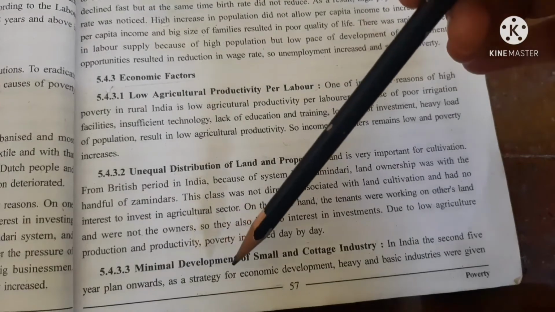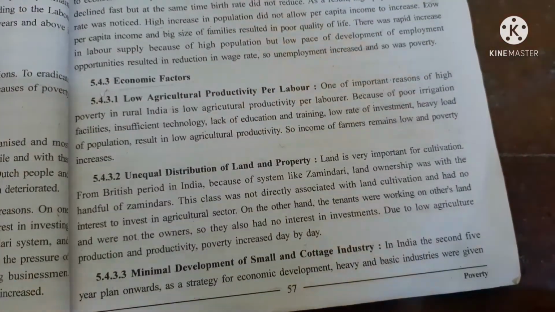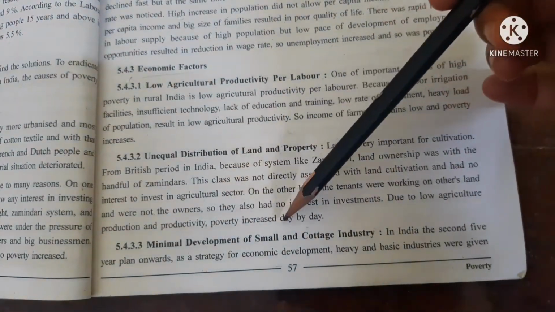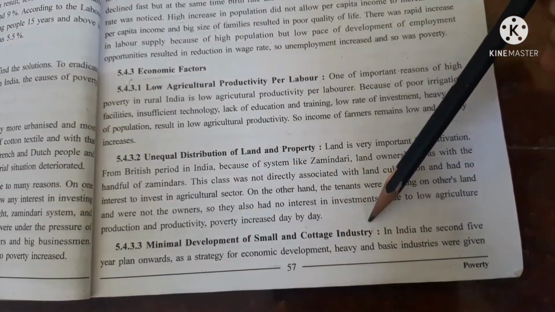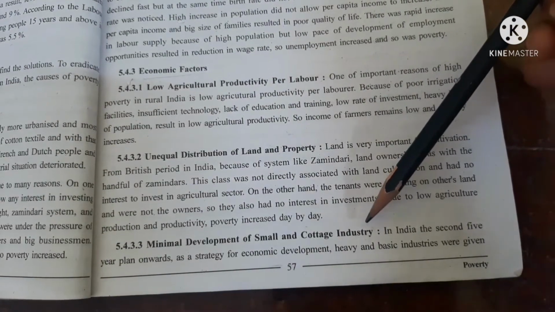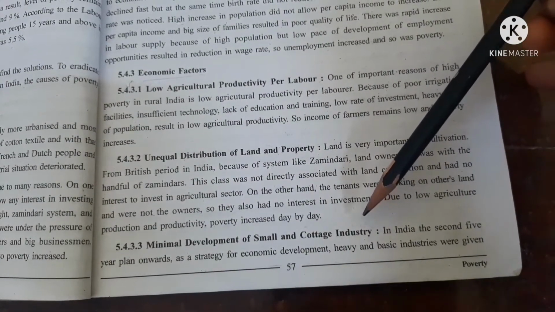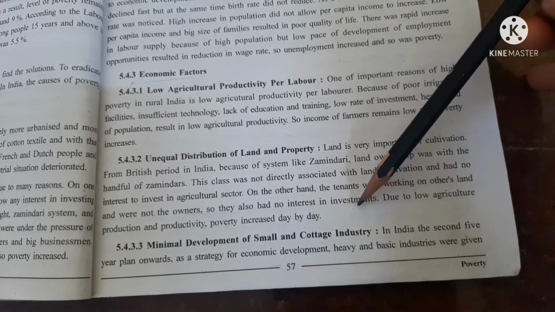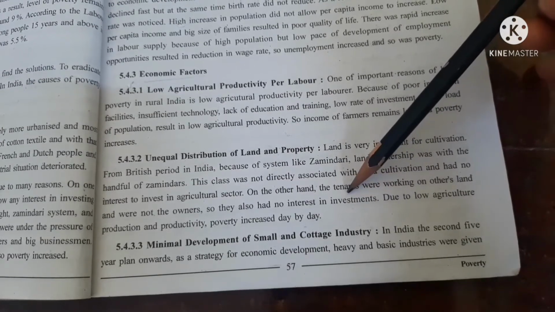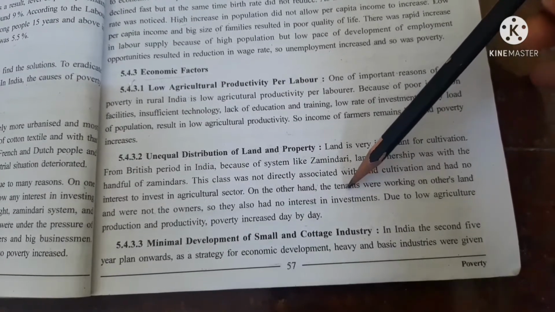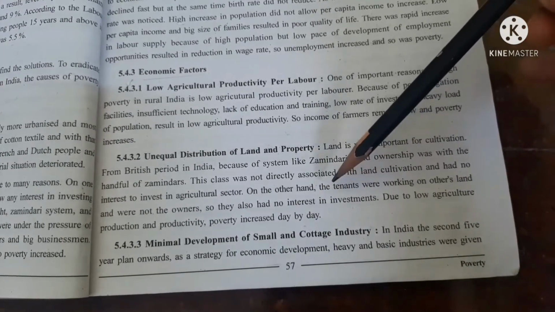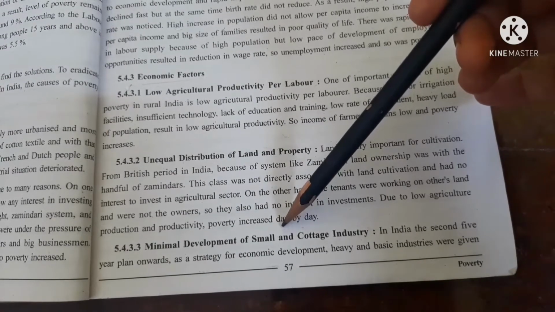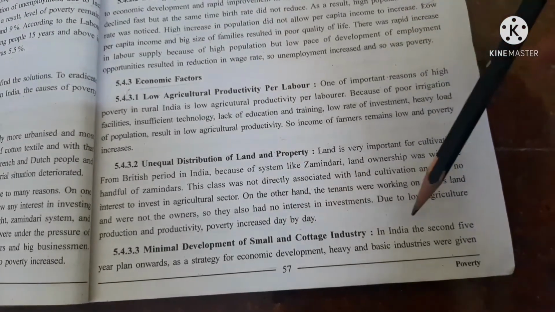Next is minimal development of small scale and cottage industries. Small scale and cottage industries are a blessing for a country where the population is highest. Yes, because these are the industries that provide maximum employment opportunities. ये ऐसी इंडस्ट्रीज है जहाँ पर मशीनरीज कम और लेबर ज़्यादा काम करते हैं. But here also, in India and in developing countries, less importance was given to small scale and cottage industries.